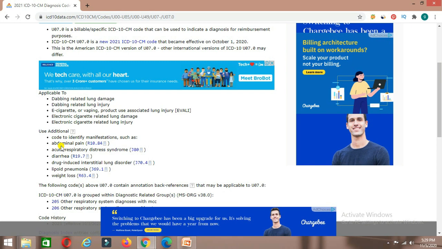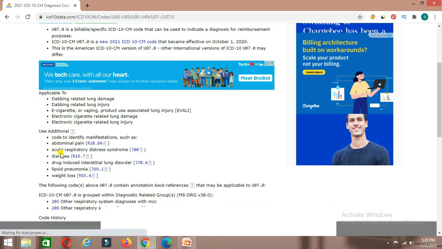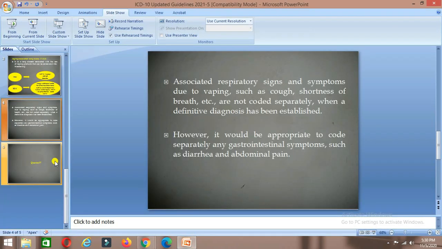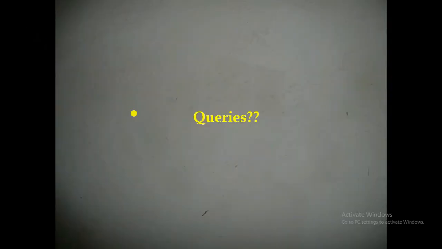If fever, cough, or shortness of breath is there, we cannot assign those. We can assign conditions like diarrhea and abdominal pain. This is the update in chapter 10, that is diseases of the respiratory system.